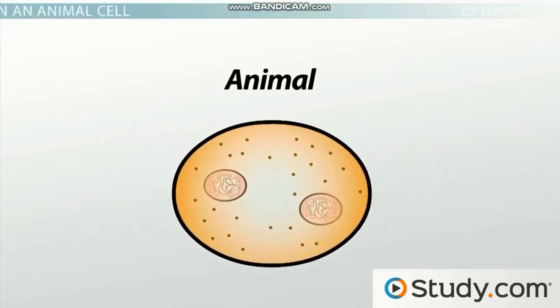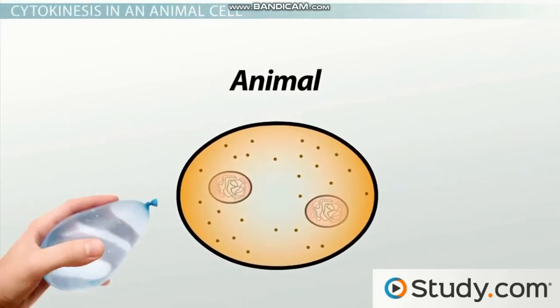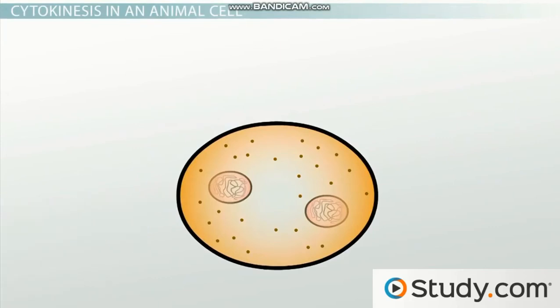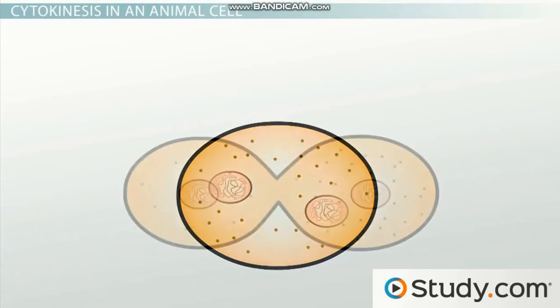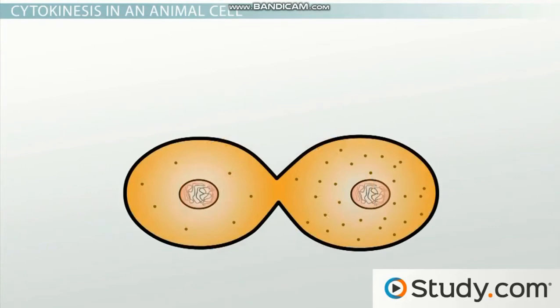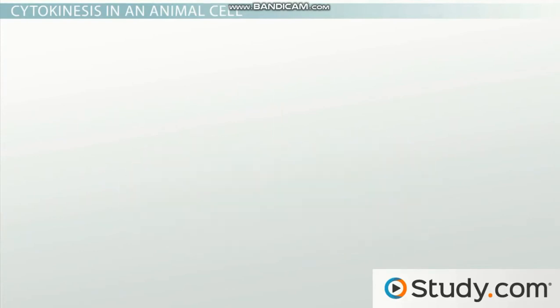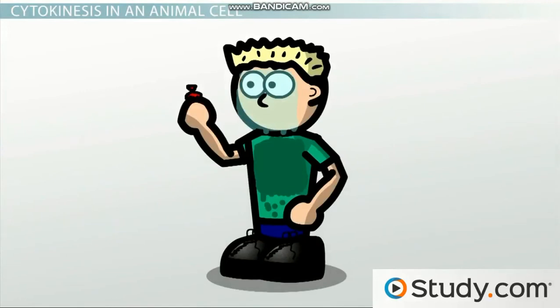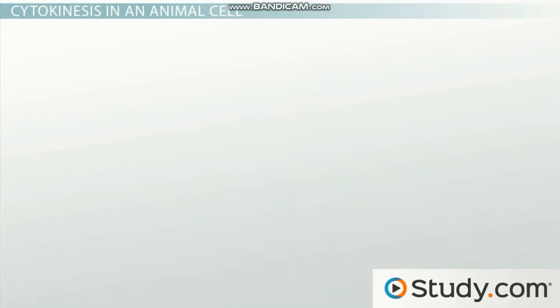As we've seen before, animal cells are kind of like water balloons, and the cytokinesis strategy employed by animal cells is reminiscent of this fact. As mitosis is ending, cytokinesis begins to divide the forming nuclei and the rest of the contents of the cell into two new daughter cells. This basically looks like you looped a string around the outside of a water balloon and started to constrict it like a drawstring. Now, obviously, the real-life outcome of this example doesn't really end too well for us, since we end up with a face full of water. Luckily for the cell, though, the outcome is much less messy.